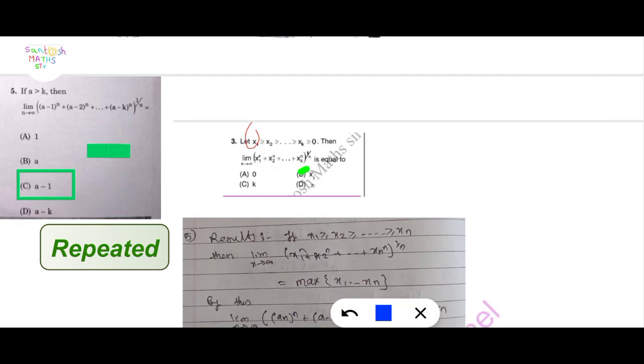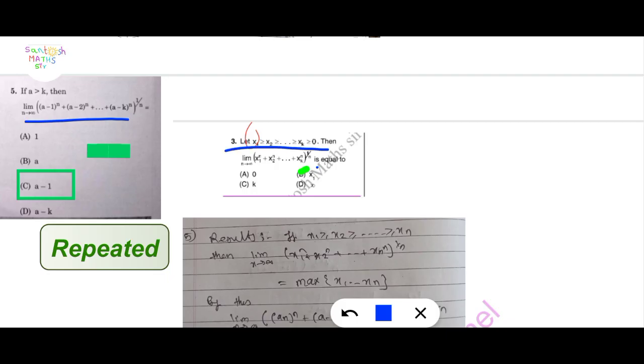If A is greater than K, then find the limit as n tends to infinity of (a minus 1 raised to n, plus a minus 2 raised to n, up to a minus k raised to n) raised to 1 upon n. This is a repeated question, asked in a previous year. What is the question here?